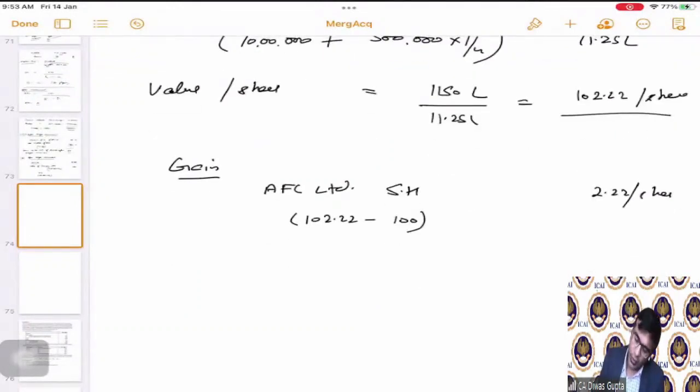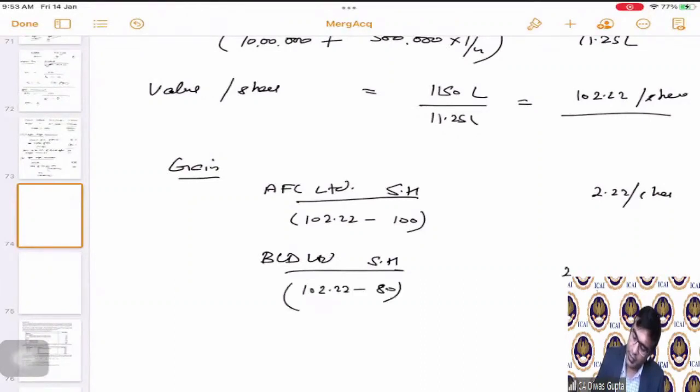And to the BCD Limited's shareholders, what is the gain? 102.22 minus 80 rupees, which comes as 22.22 per 4 shares of BCD Limited. One share value is 102.22, but that is exchanged for 4 shares of BCD, which is 80 rupees. Hence there is a 22.22 rupees gain, but on 4 shares of BCD Limited.